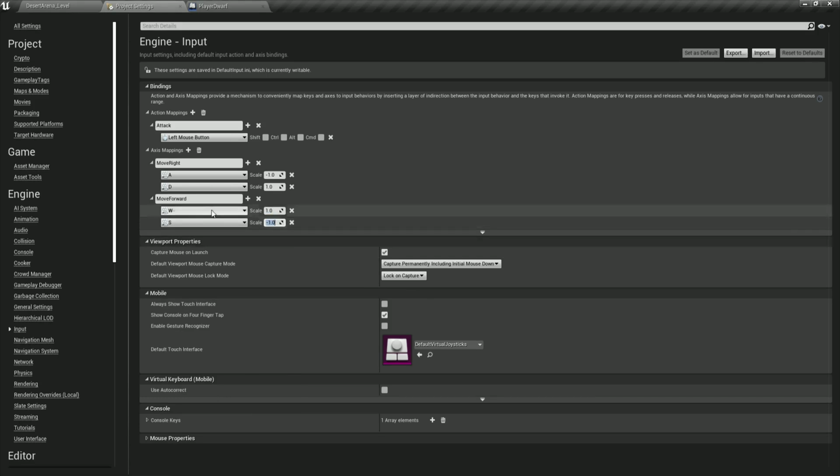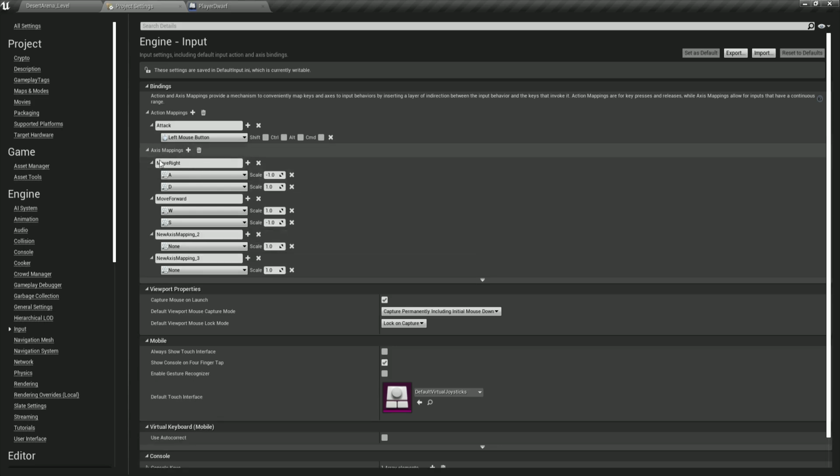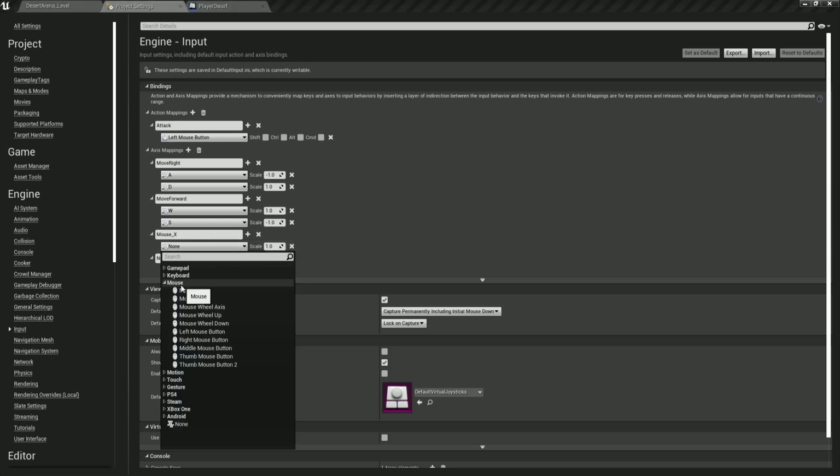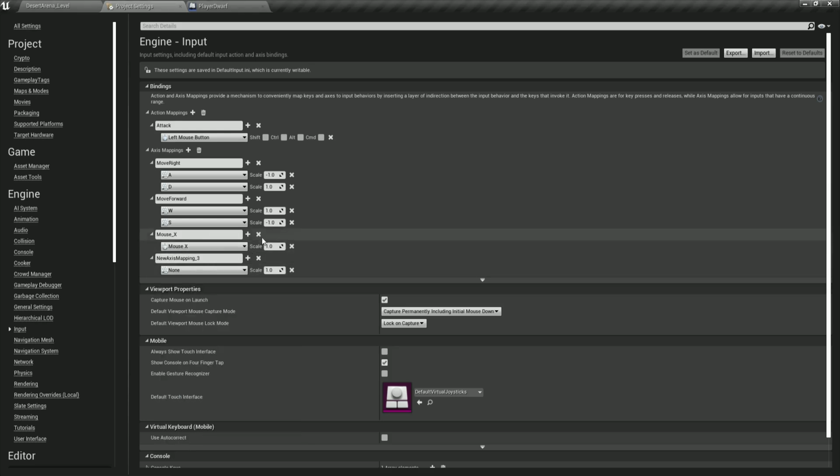And let's do 2 more of these. So axis mapping. The first one, double click over here and change the name. It's going to be mouse_X. And over here, click on the drop down list, go under mouse and filter for the mouse X. There you go, which is going to detect when we start moving the mouse X left and right.